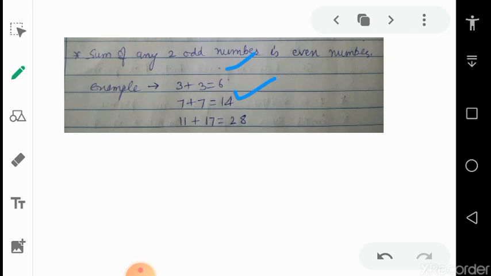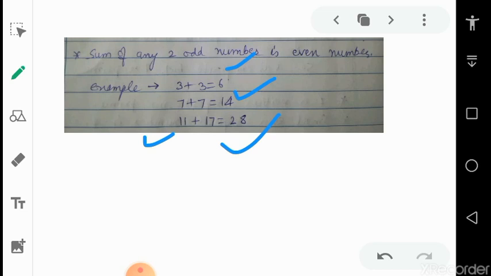There may be a case where the two odd numbers are different. For example, 11 and 17, the sum is 28. Here 11 and 17 are both odd numbers, but the answer 28 is an even number. So remember this: the sum of any two odd numbers is an even number.